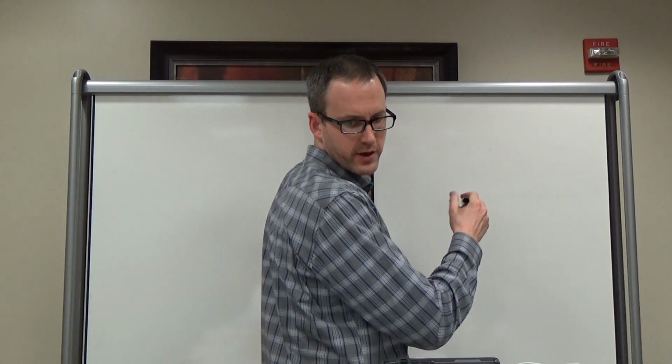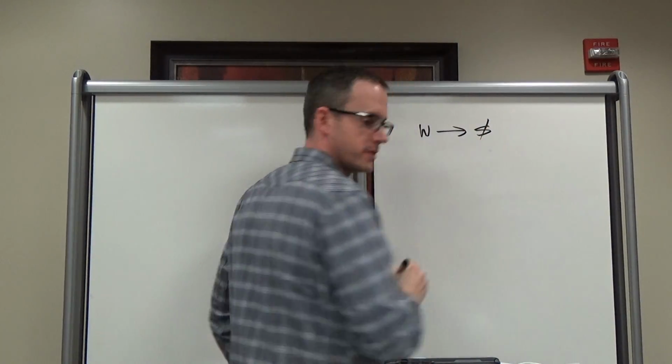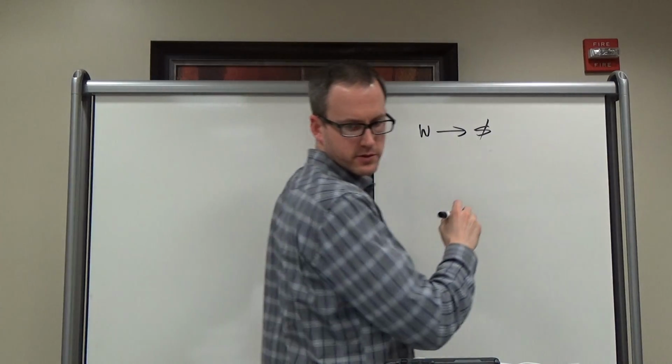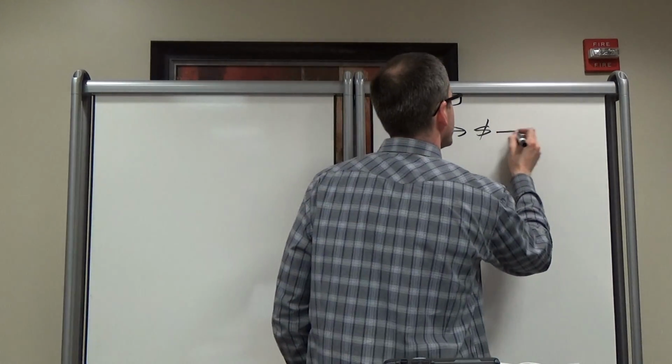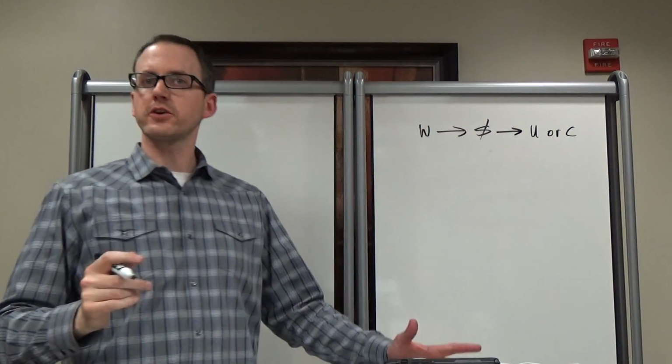Let's talk about this. If the concrete is poured while the ground is wet, it will not form a solid foundation. So if wet, then not solid. So far, so good? If the concrete does not form a solid foundation, it will either settle unevenly or crack. Either U or C. So far, so good? Is this what we got?